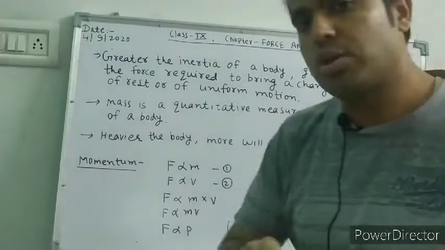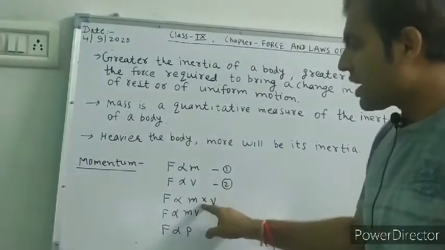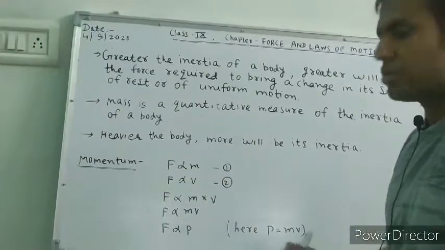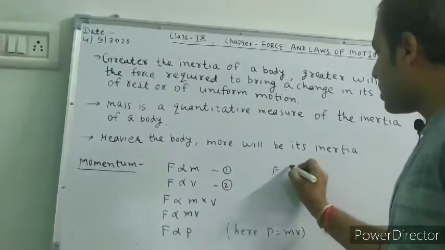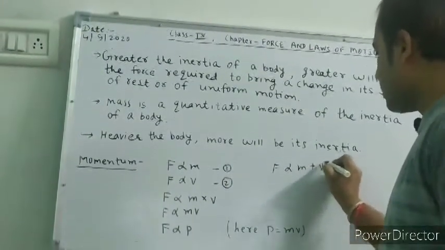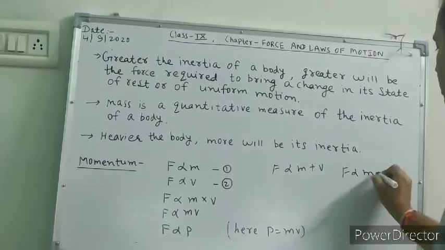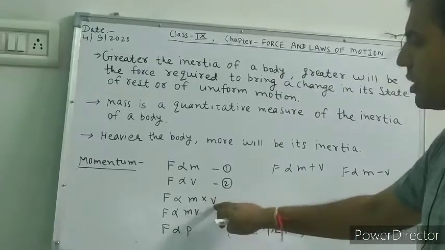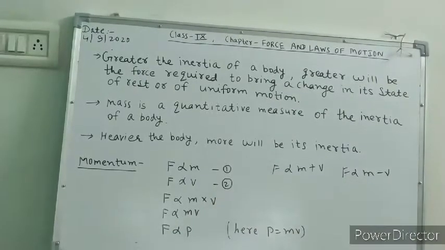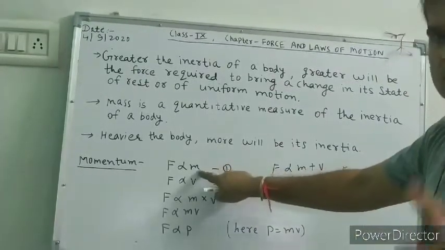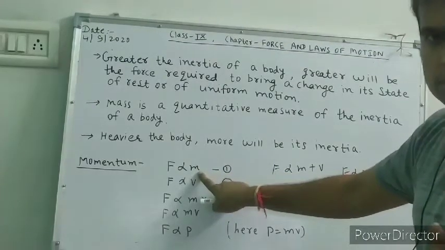Now question, why are you applying a multiplication sign between these two quantities? You could also apply m plus V, but why are you not using m minus V? Why are you using m into V here? See, if mass is 0, force is 0.